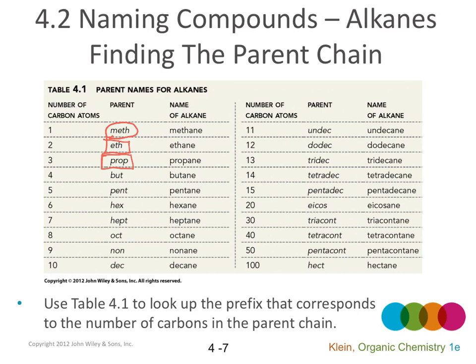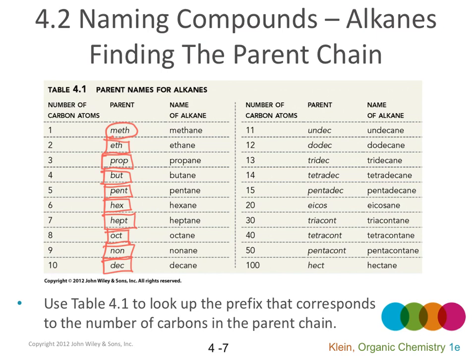If the parent chain has 4 carbons, but. If the parent chain has 5 carbons, pent. 6 carbons, hex. 7 carbons, hept. 8 carbons, oct. 9 carbons, non. And 10 carbons, dec. And since we are talking about saturated hydrocarbons or alkanes, the name ends with A-N-E.